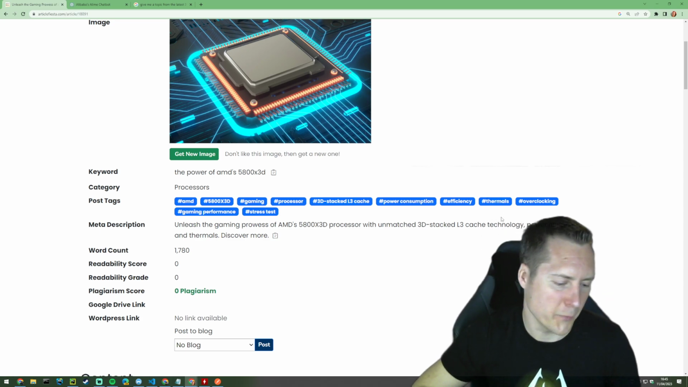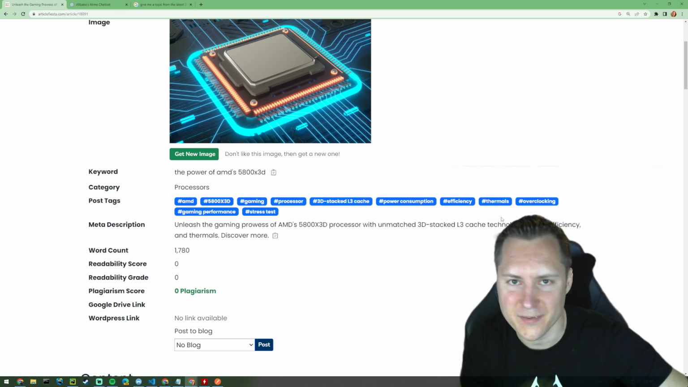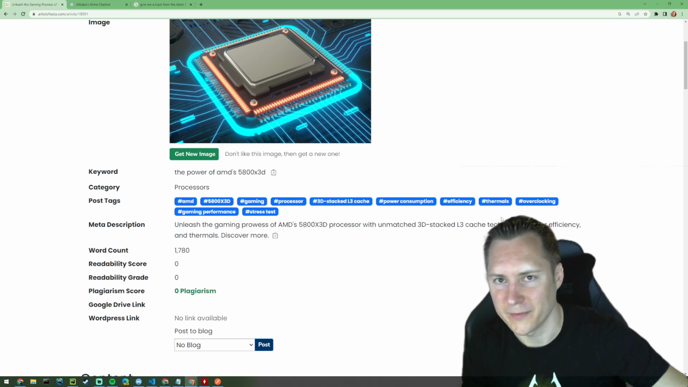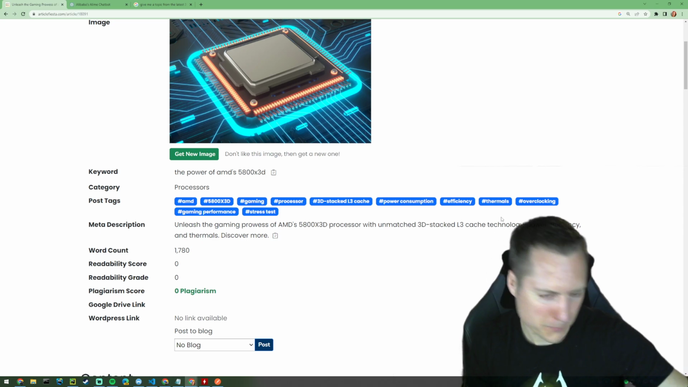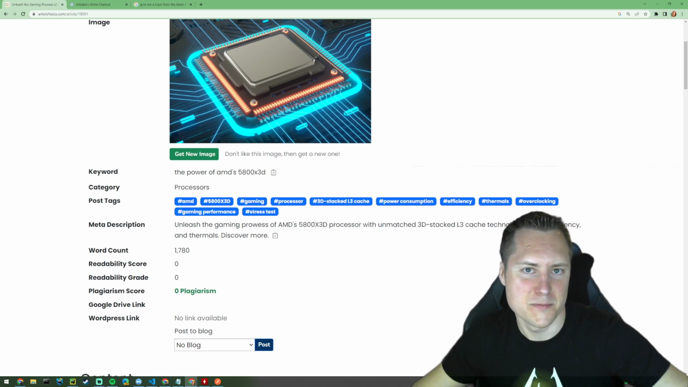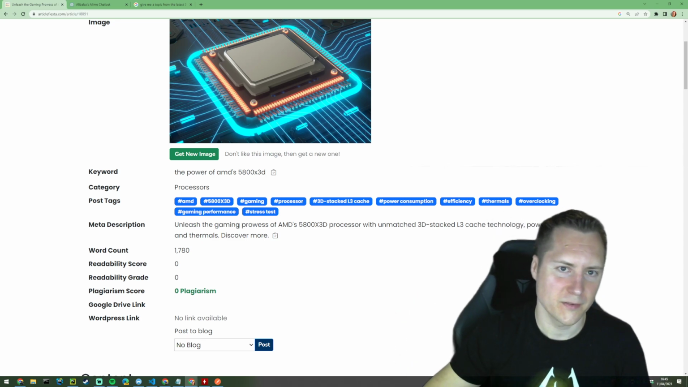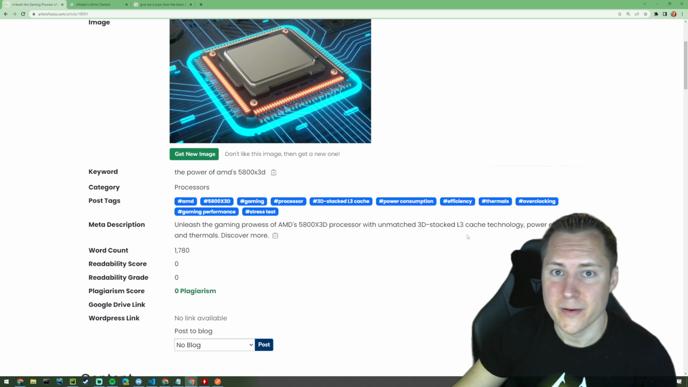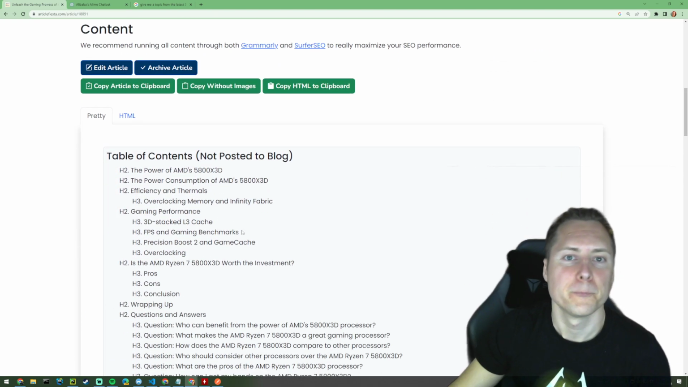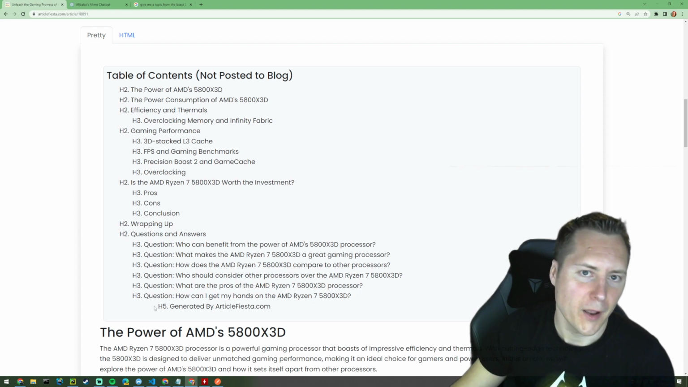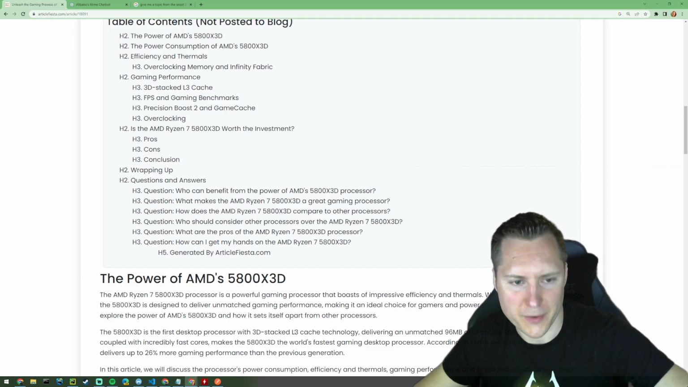Thermals, for your reference, because it's got that stacked cache, the thermals are the issue with this processor, but it's worth buying if you're into processors. But it's part of the deeper knowledge that they've obviously come up with. So it's got an unmatched 3D stack, blah blah blah. Again, huge article. Again, I've got an FAQ section in here. That again is just because I'm on a free account. You won't have that.